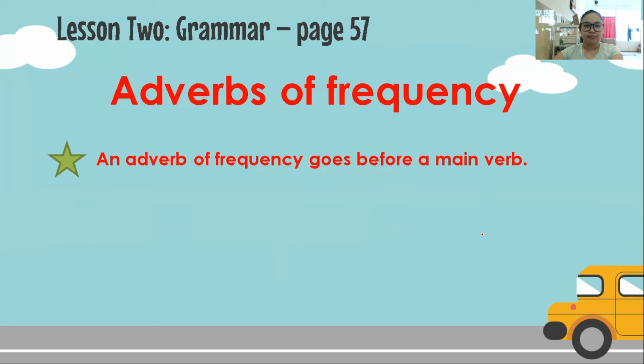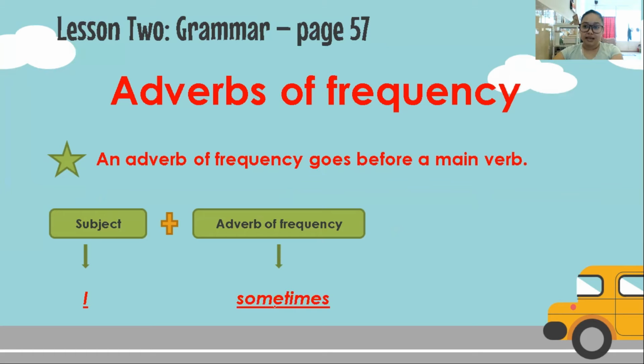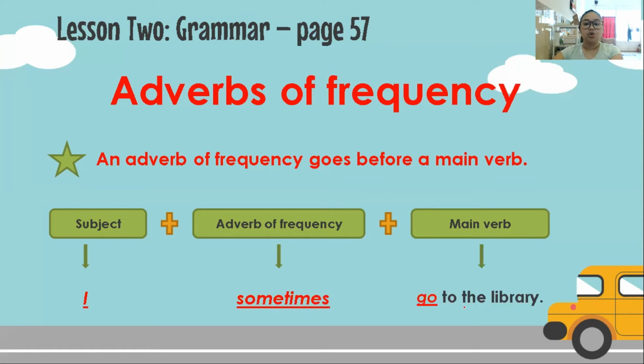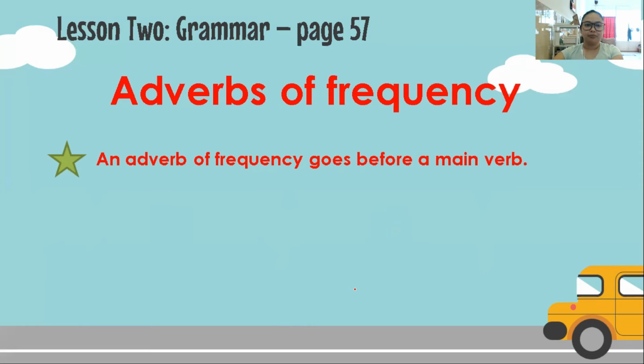Let's look at another example. This is our example sentence number 2. Subject I, plus the adverb of frequency sometimes, plus the main verb go to the library. Where is our main verb? Go. Very good. And what is our adverb of frequency? Sometimes. Yes. And what is our subject? I. Good job.